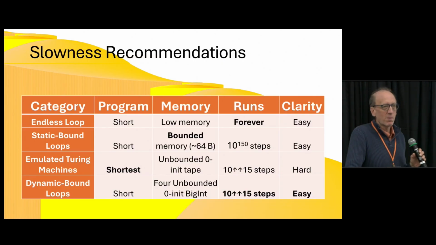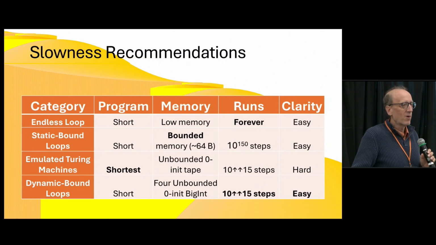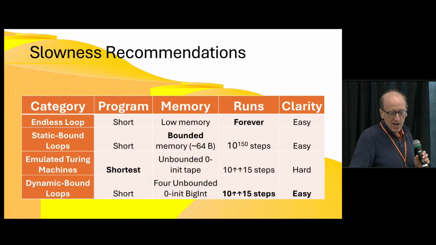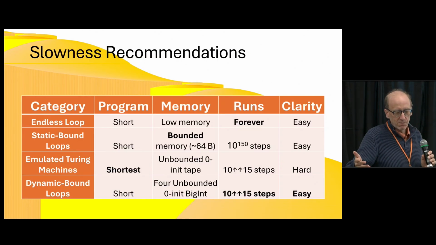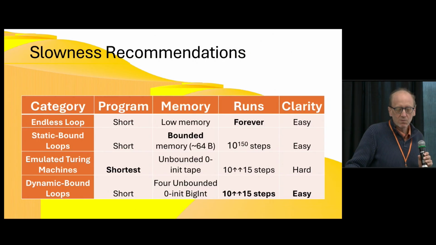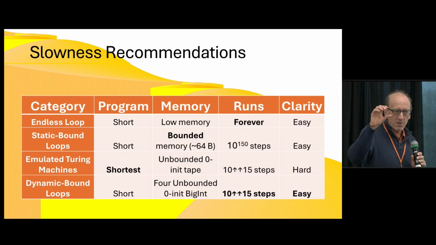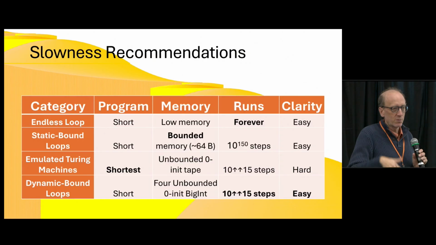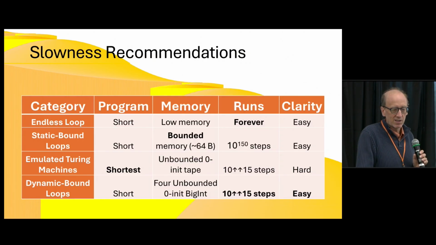So if you want to run your Python program slow, we can summarize what we've seen with these recommendations. If you want them to run forever, use an endless loop. Use nested loops to run for a long time but have bounded memory. You can use emulated Turing machines to get maybe the shortest program possible, but they're hard to analyze. And we can use the dynamically bound loops that we saw last to get the same kind of super long runs, but it's much easier to analyze.